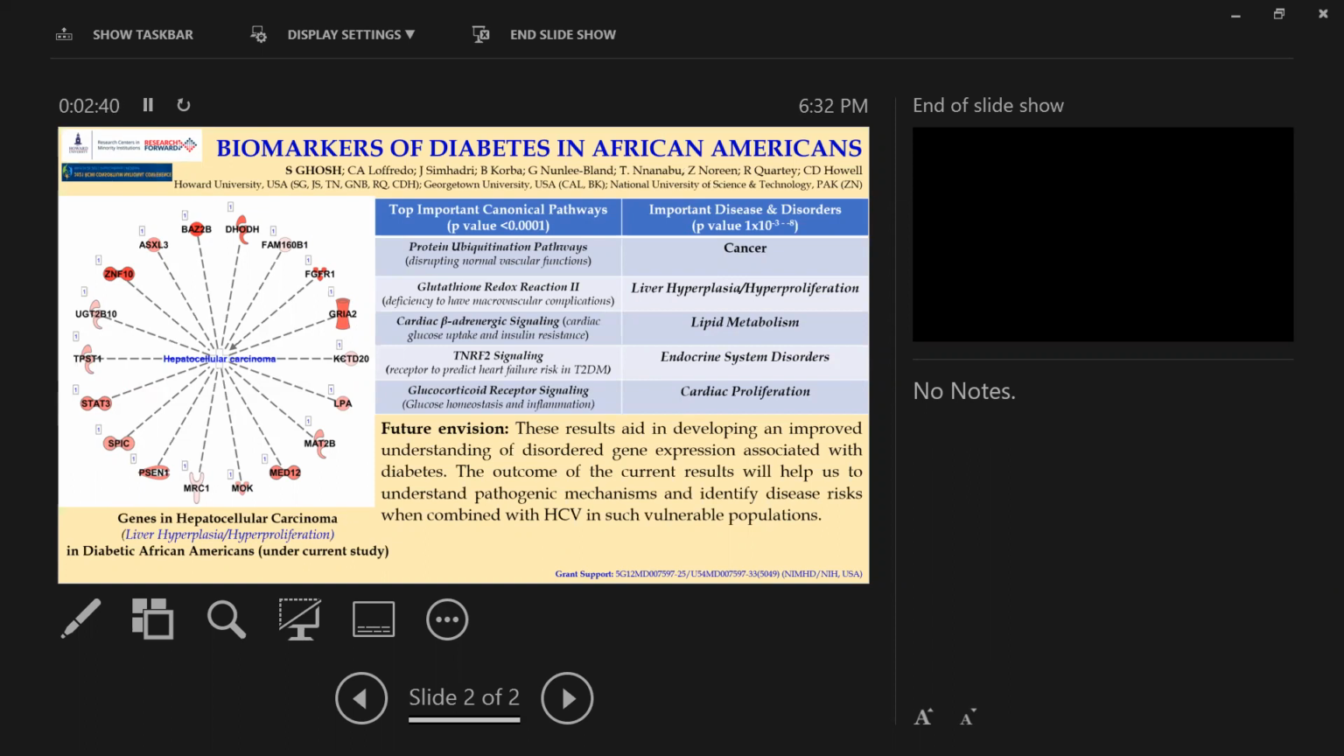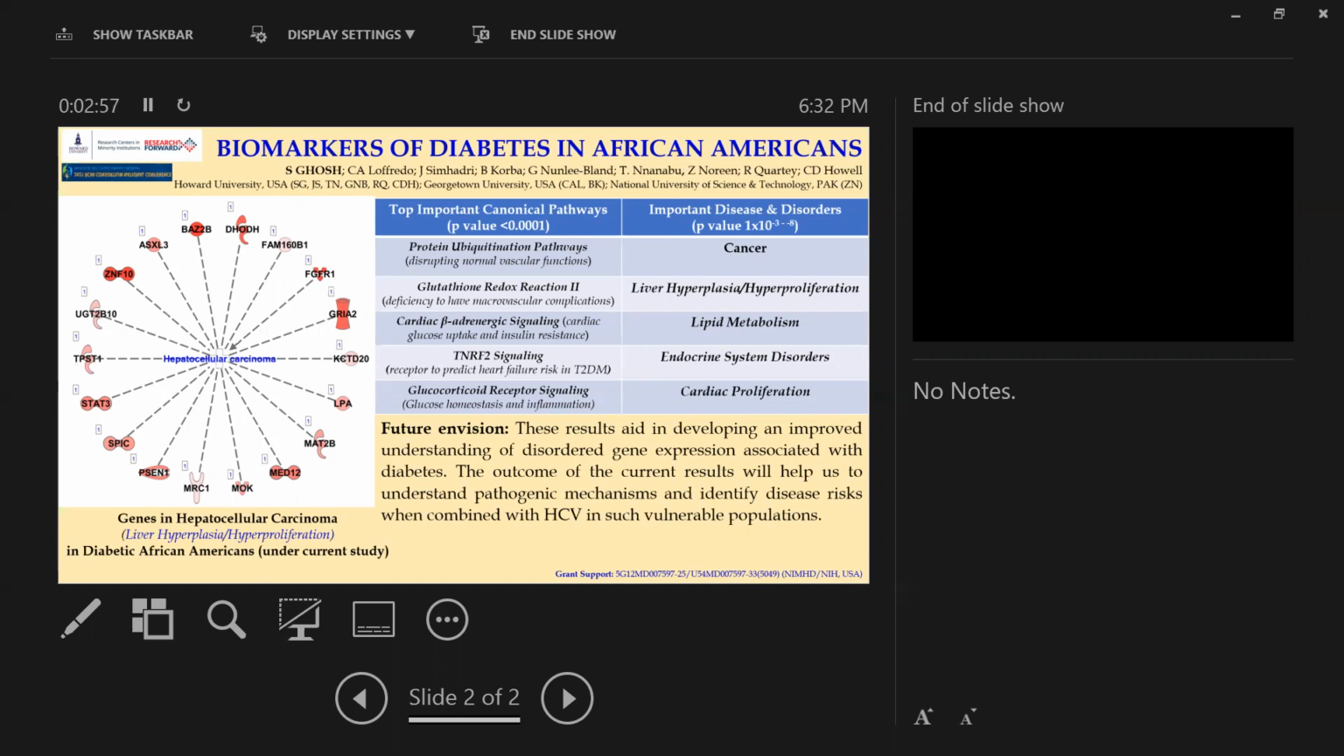In the disease and disorder pathways, cancer, liver hyperproliferation, and hyperplasia are some of those represented in the left panel. Lipid metabolism, endocrine disrupting disorders, and cardiac proliferation are highly significant.